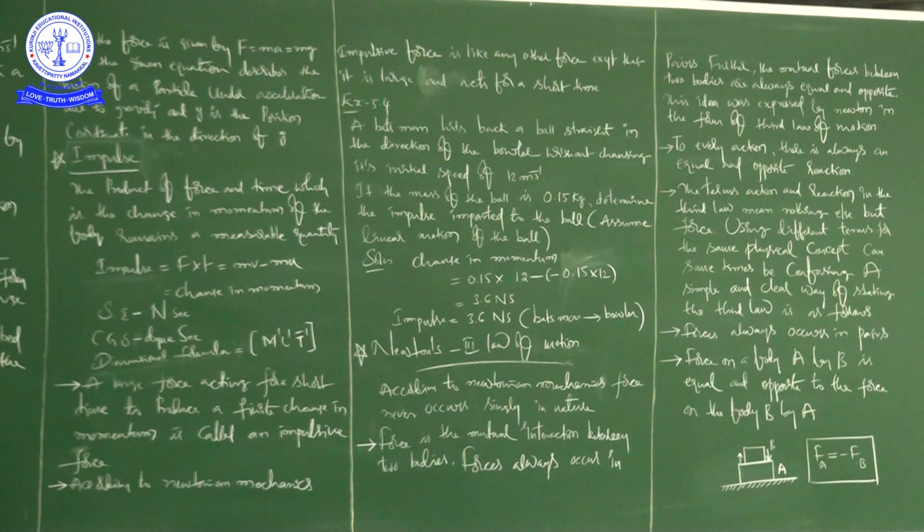Okay, right. Next sentence. Force is the mutual interaction between the two bodies. Force always occurs in pairs. I'll tell you one best example here itself, to understand this statement. Suppose you are standing on the ground.